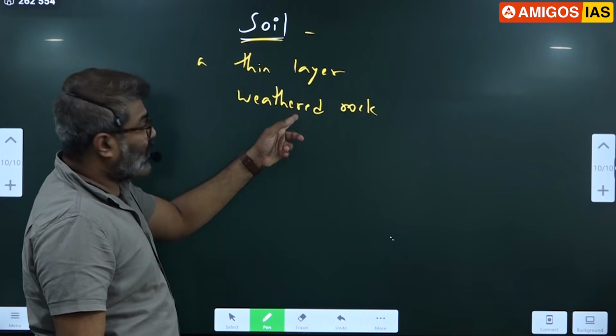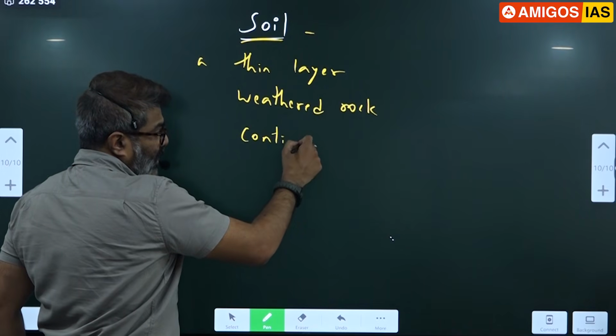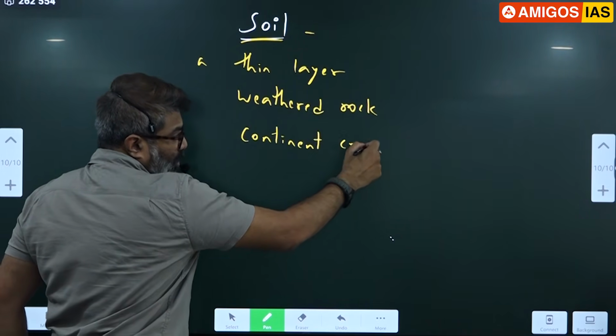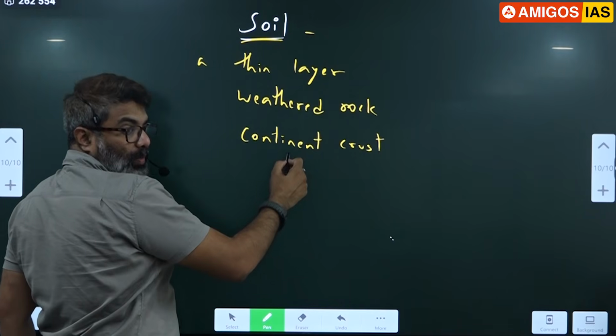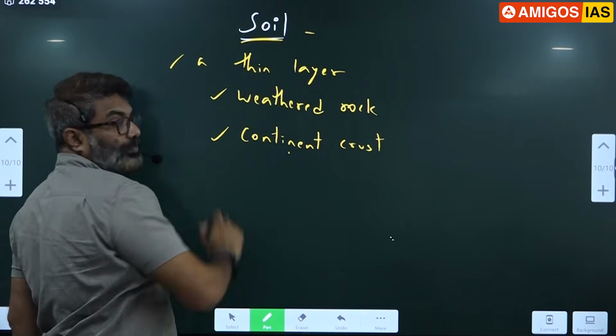And it is found where? On the continental crust. We are all on continental crust. So all these 3 points you all agree. Soil is a weathered rock formed due to weathering, and it is a thin layer.